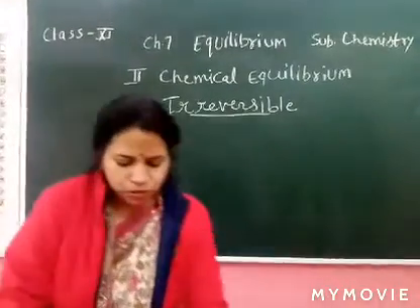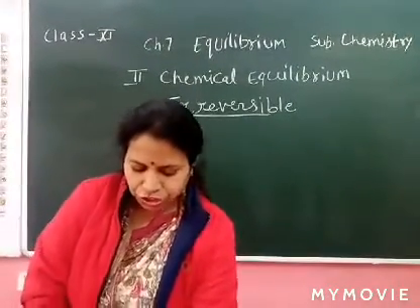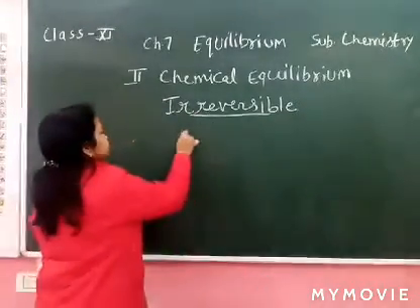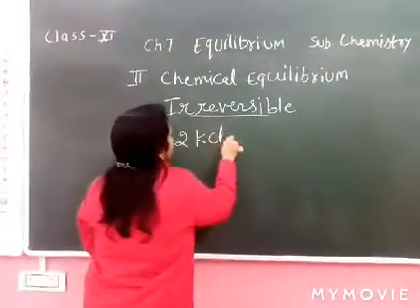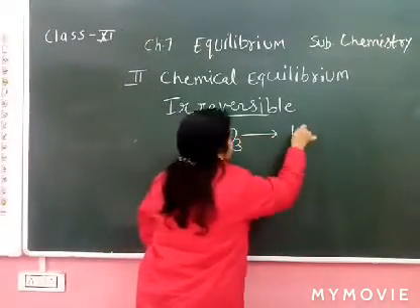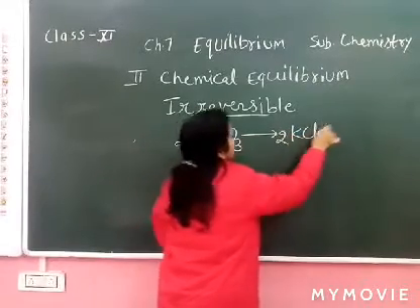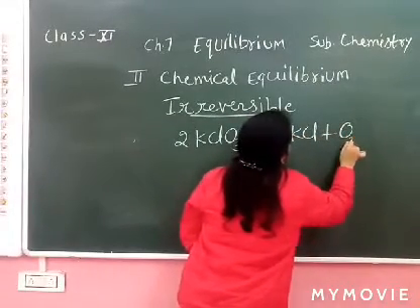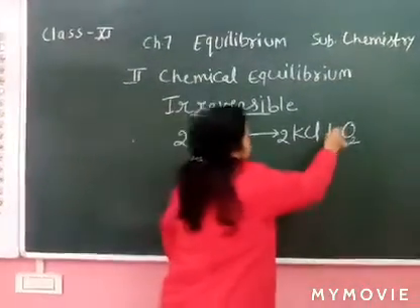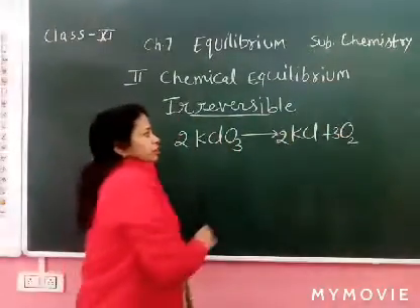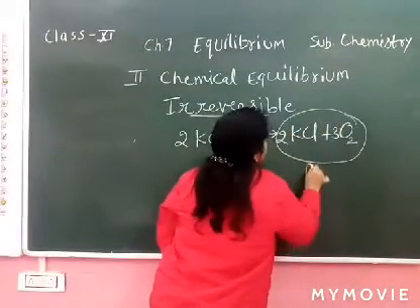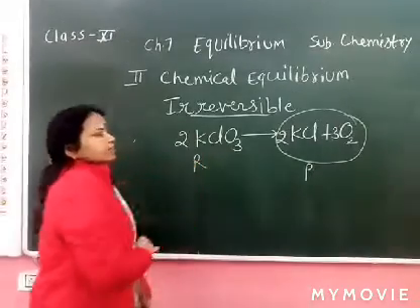So there is an example also, like heating of potassium chlorate, giving KCl and O2. Potassium chloride and O2 are the products and this is the reactant.